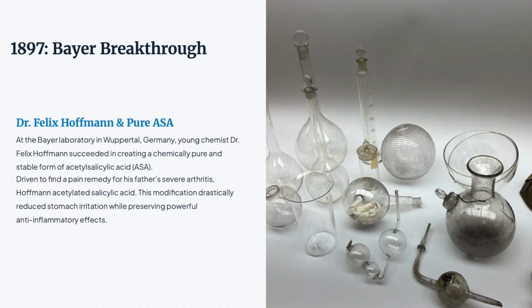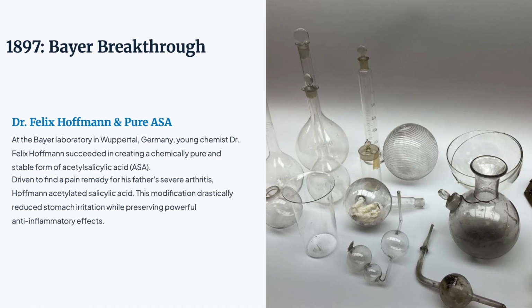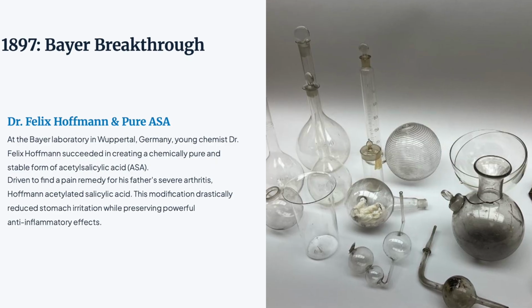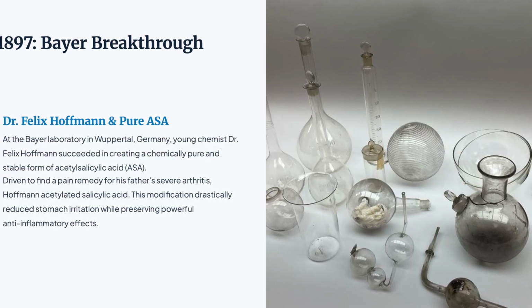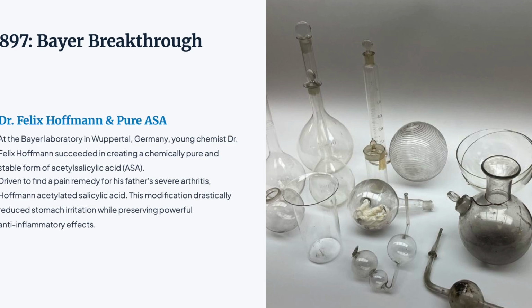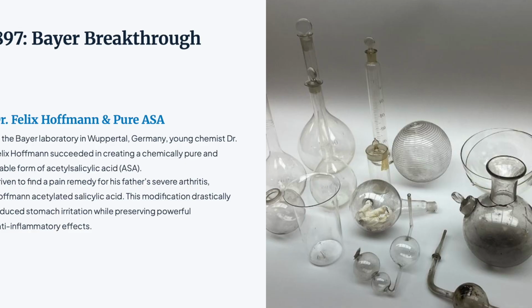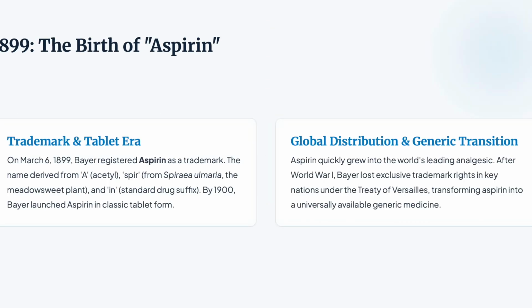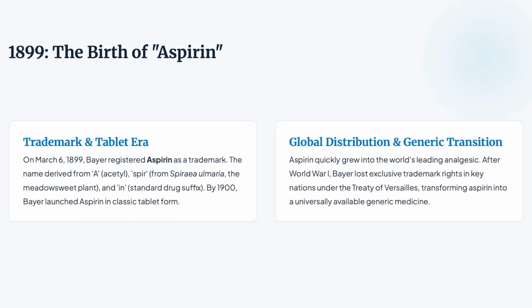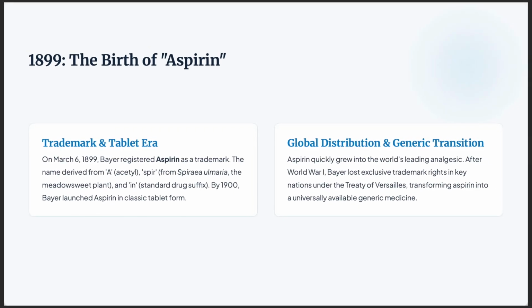Hoffmann, a chemist in the pharmaceutical laboratory of the German dye manufacturer Friedrich Bayer, consulted the chemical literature and came across the synthesis of acetyl salicylic acid, and then prepared the first sample of pure acetyl salicylic acid in August 1897. This was marketed in 1899 under the registered trademark of aspirin.